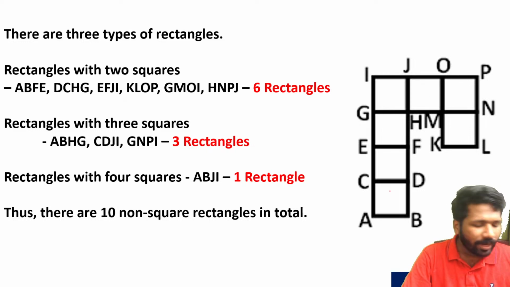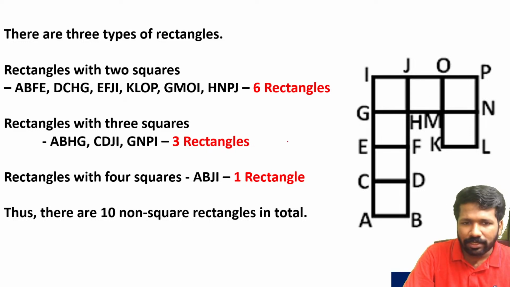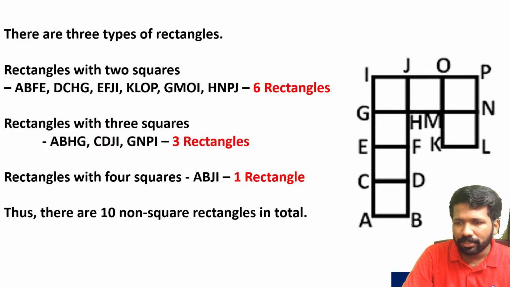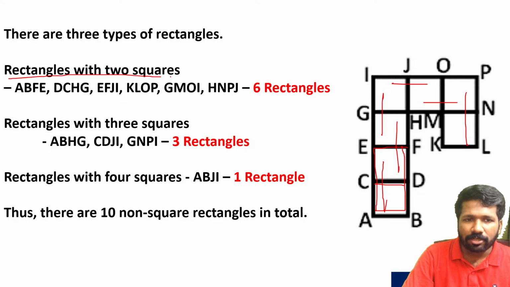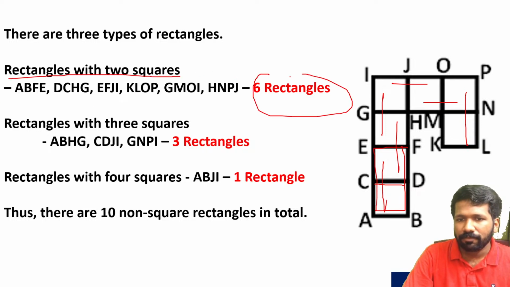So to identify and understand it, I have given labels A, B, C, D up to L. A, B, C, D together, this one is rectangle 1. This is another one. This is another one. This is another one. This is another one. This is another one. I am counting the rectangles with 2 squares involved. That itself is 6 in number. 1, 2, 3, 4, 5, 6.